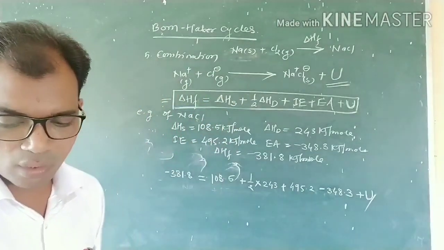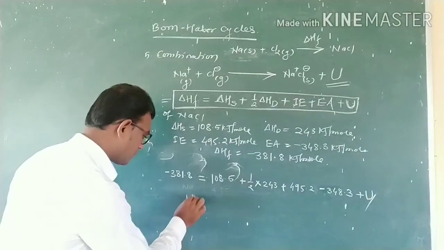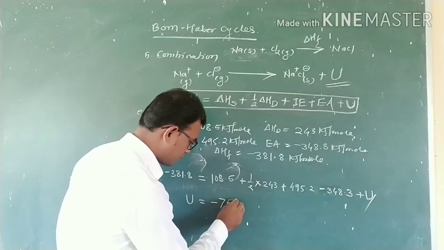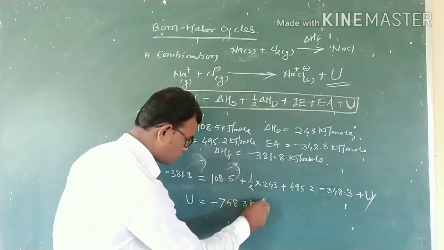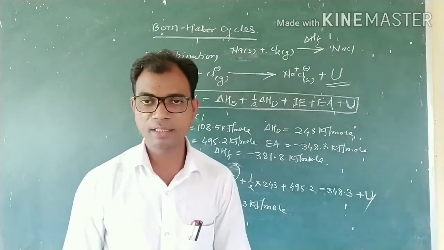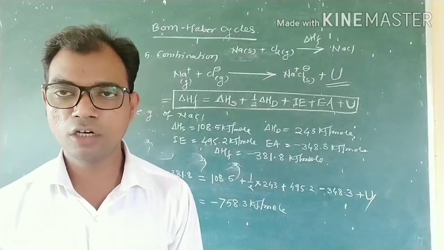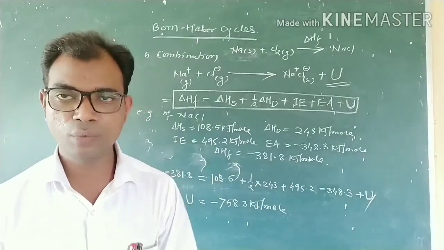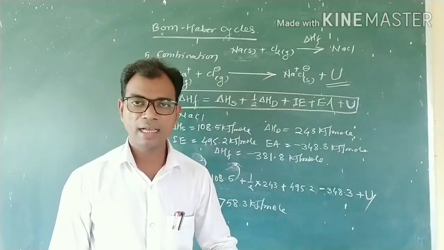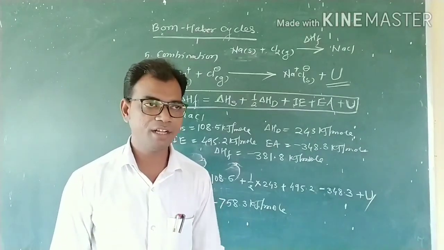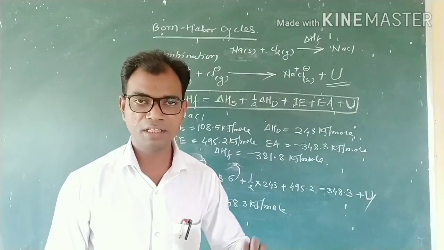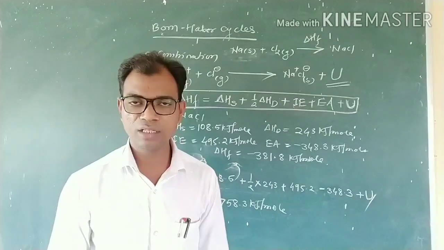By calculating that, finally we obtain U equals minus 758.3 kilojoule per mole. In that way, you can calculate the lattice energy of any molecule if we know the heat of sublimation, heat of dissociation, ionization energy, electron affinity, and heat of formation of the ionic crystal.